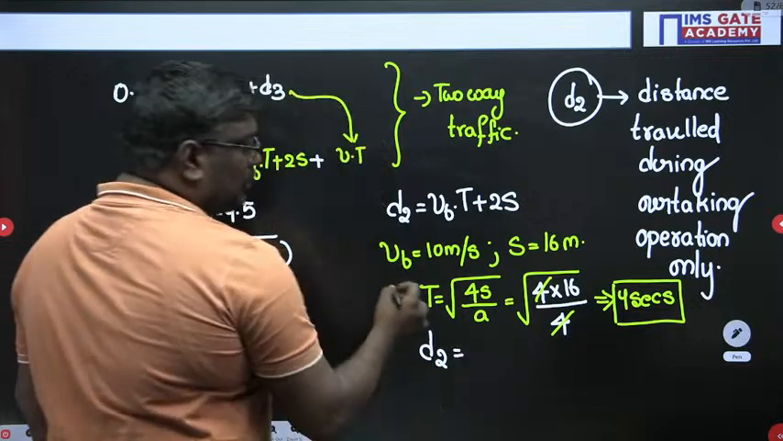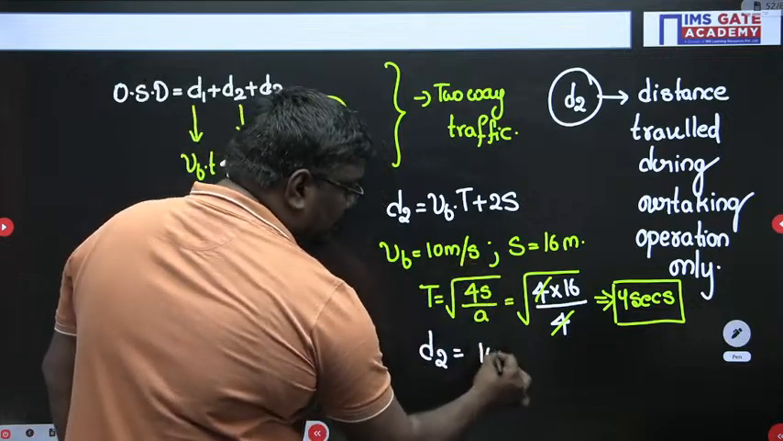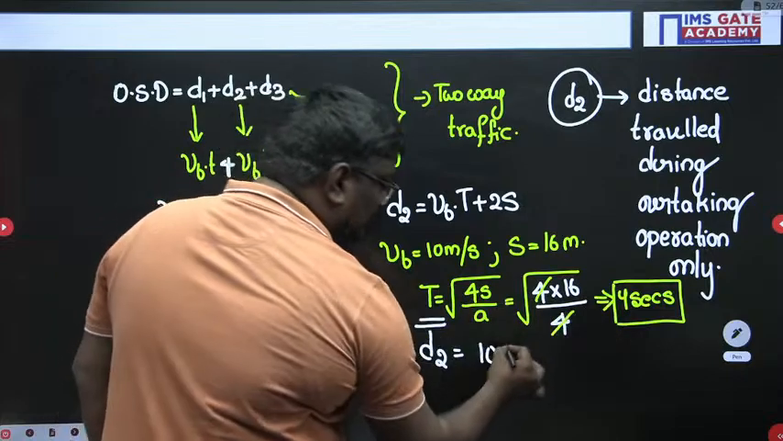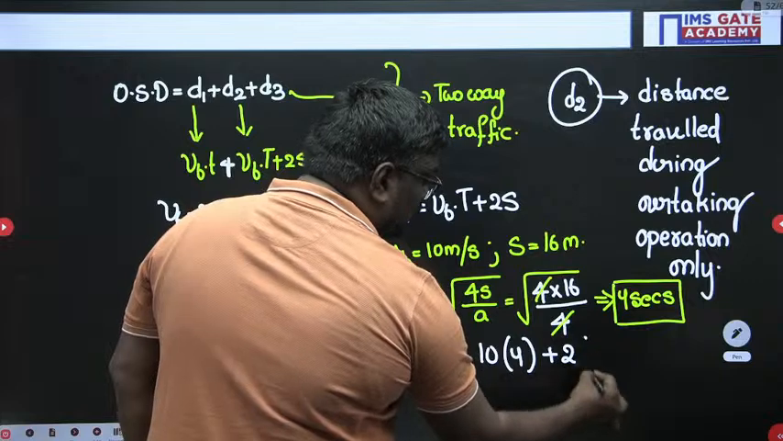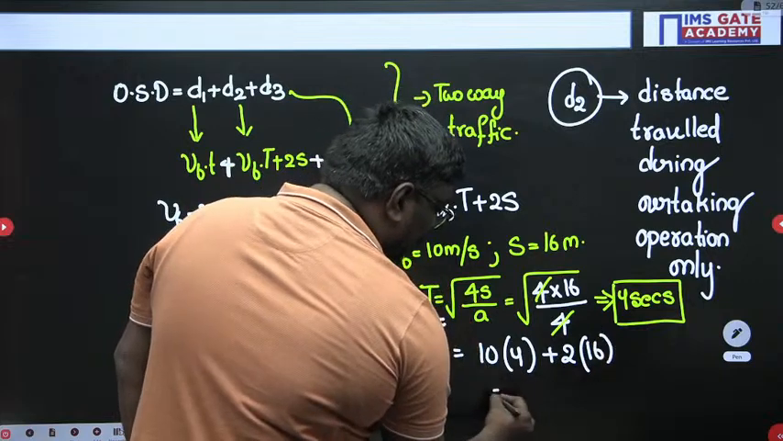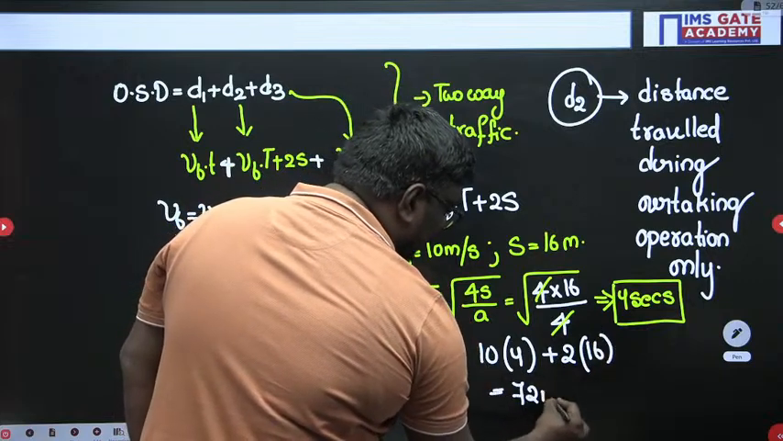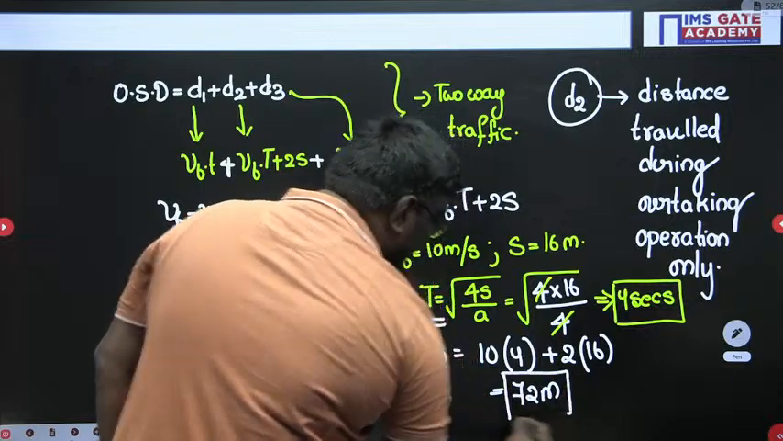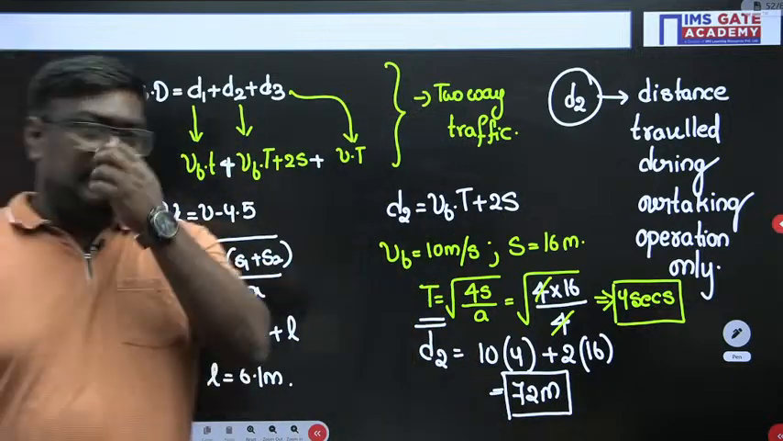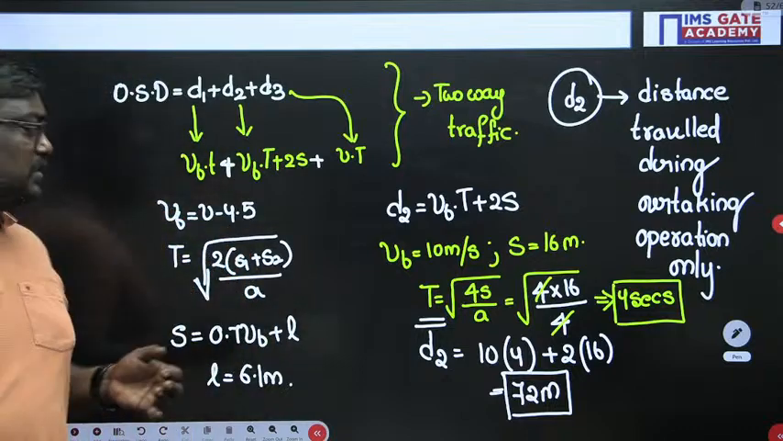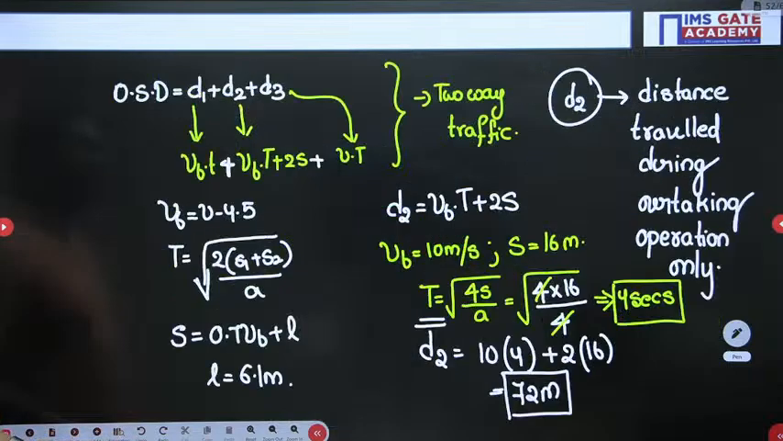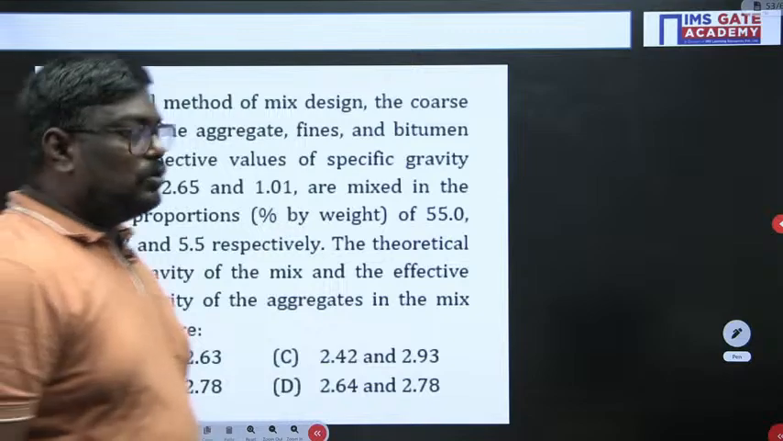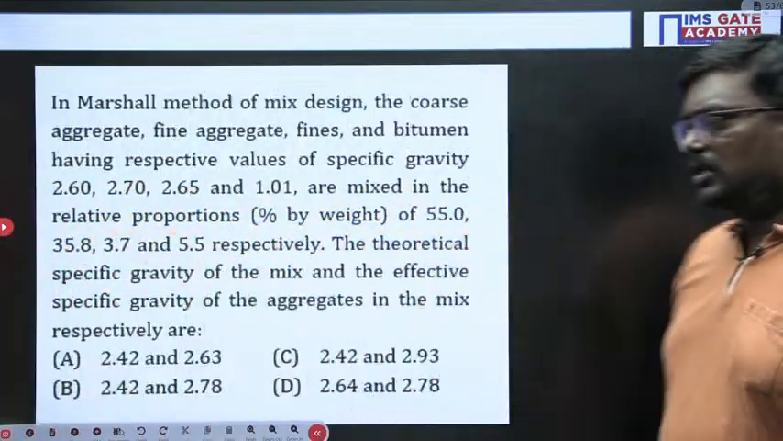Now what is D2, sir? You know VB is 10. Overtaking operation time is 4 seconds. Spacing is 16 meter. So with 2 into 16 meter, the final answer here is 72 meter. So I have given you the in and out concept of this. If you see the solution here, the answer is B, that is 72 meter. Any doubts in this, students? So we will move on to the next question, sir.